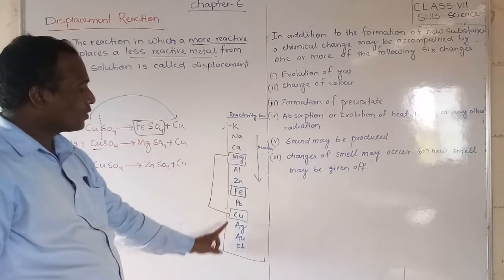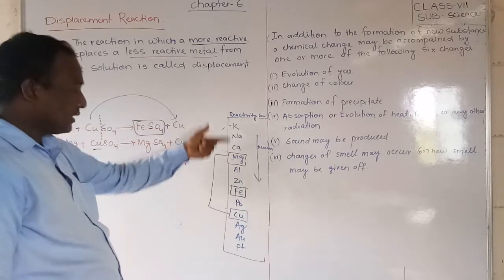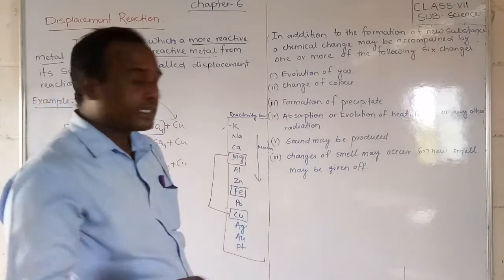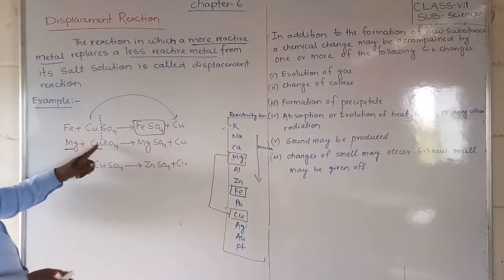This is upper. Whenever it goes up, the reactivity will increase. The reactivity series will increase. If it goes down, the reactivity is decreasing. So copper is less reactive than magnesium. So hence it will be displaced.